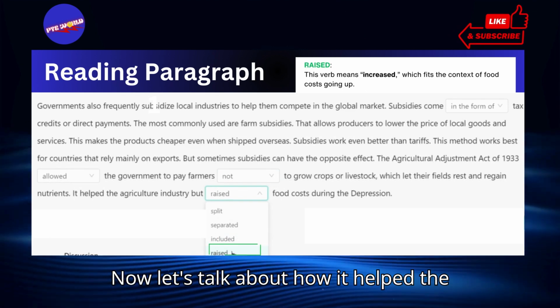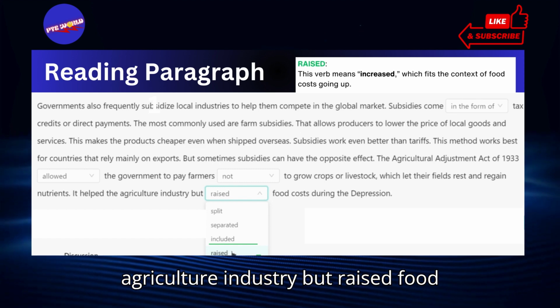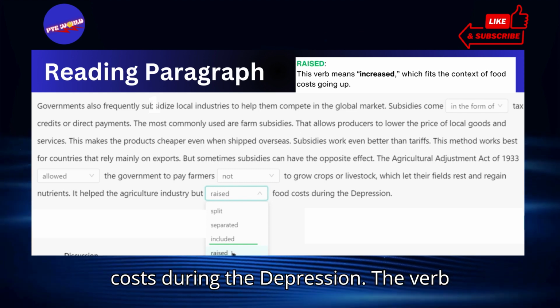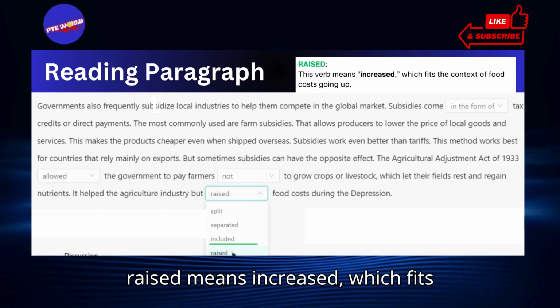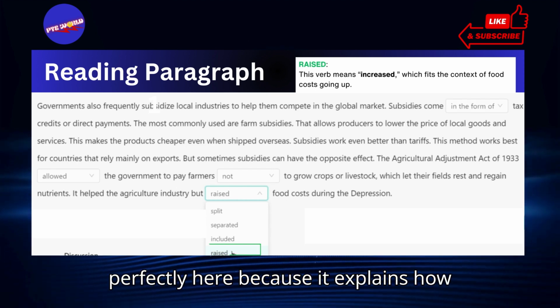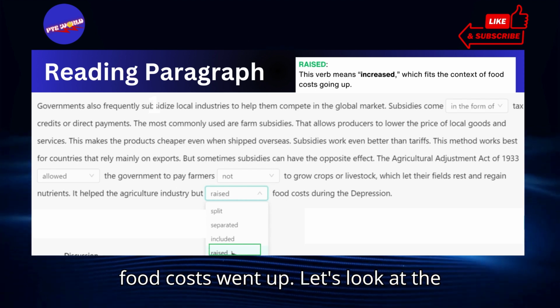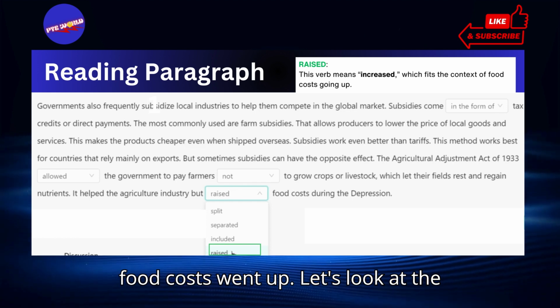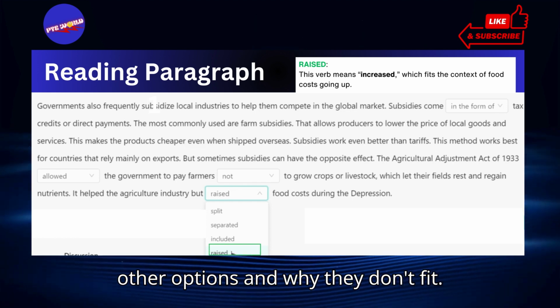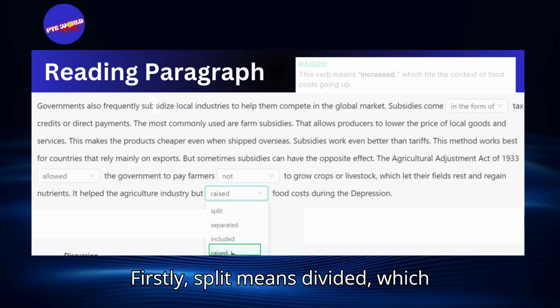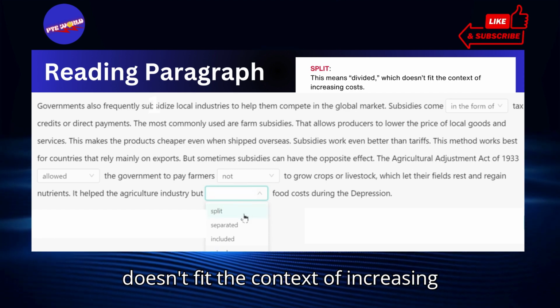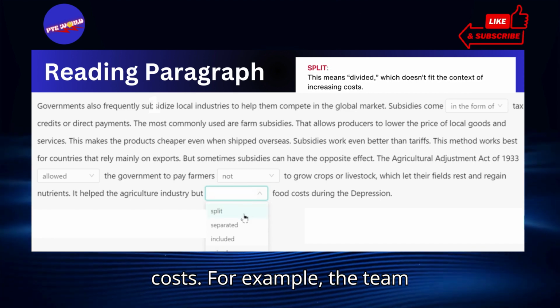Now, let's talk about how it helped the agriculture industry, but raised food costs during the Depression. The verb "raised" means increased, which fits perfectly here because it explains how food costs went up. Let's look at the other options and why they don't fit.